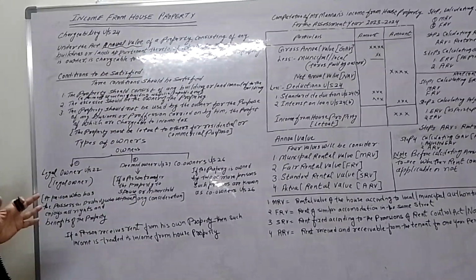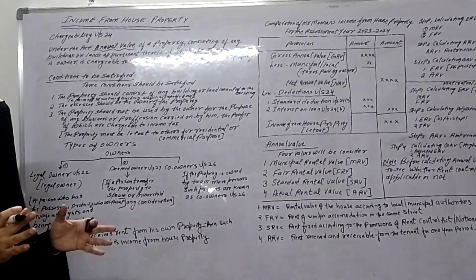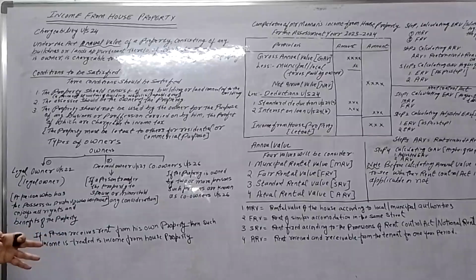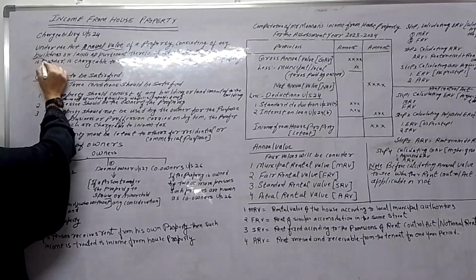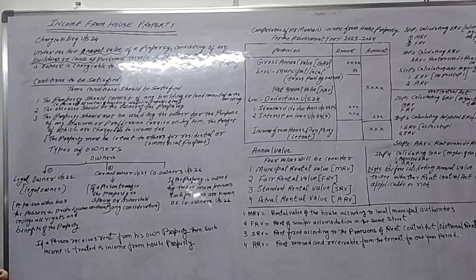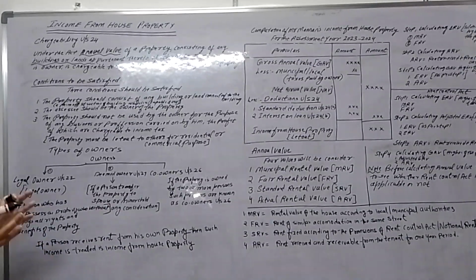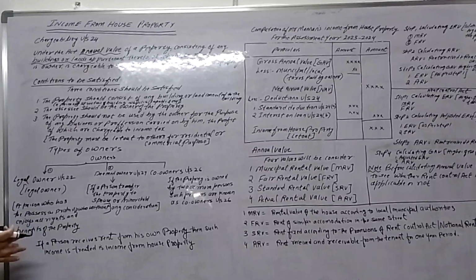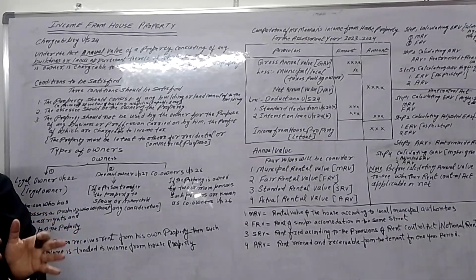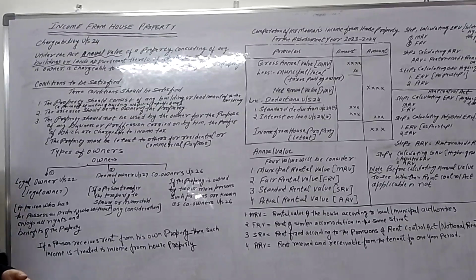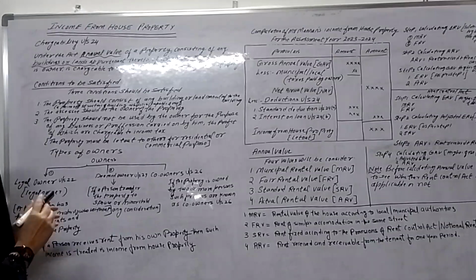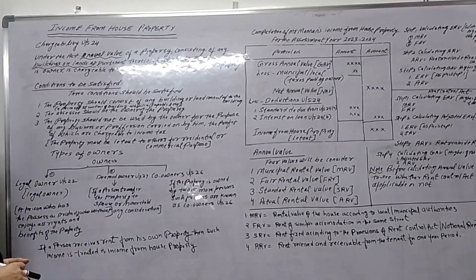And for calculating the income from house property, the property should consist of any building or land. These are the conditions. The first is that the income is calculated on the annual value, and the second is that the property should consist of building or land.